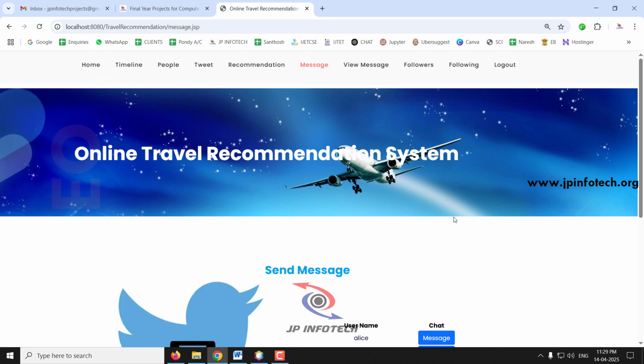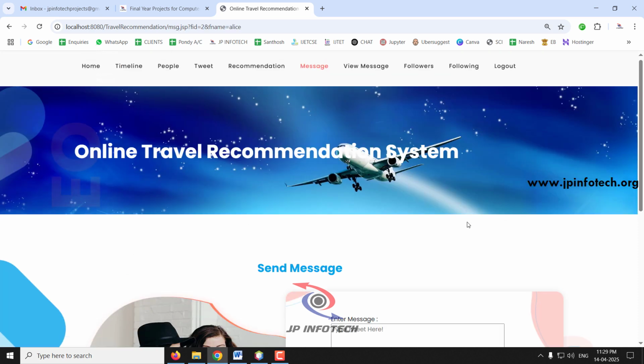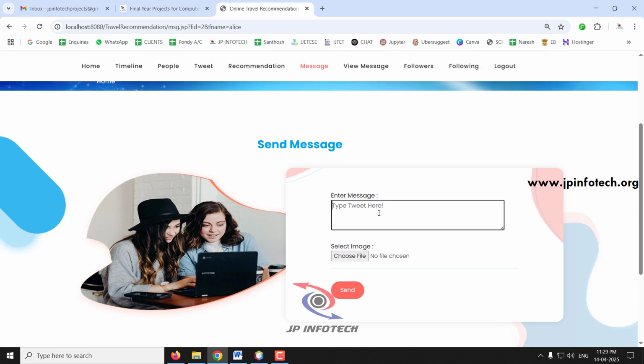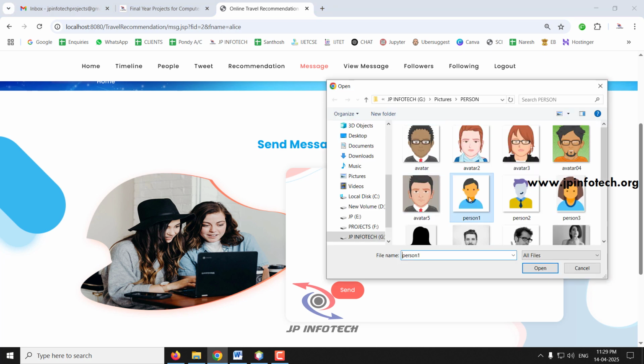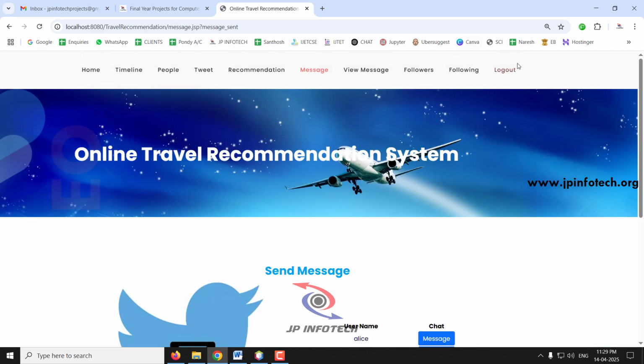So you can just privately message to the users that is available. For example, I'll just go to the Alice and click message, and let me type, hi, this is JP, can you recommend any place in Chennai? So like this, any test message you can give, it is not compulsory that it should be in the same format. You can just give any simple text message.